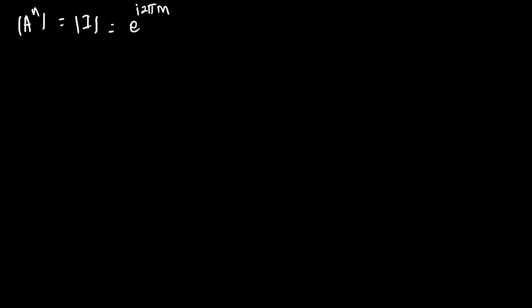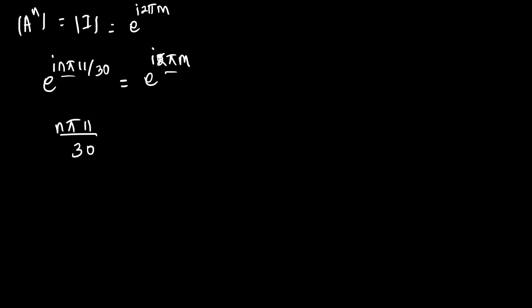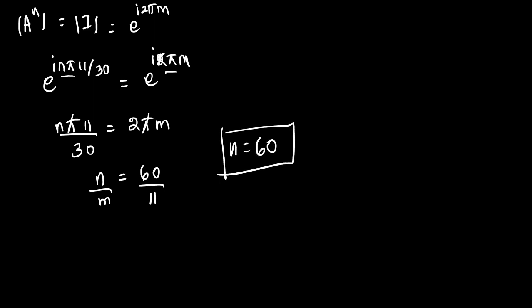Okay. So now I'm going to equate both, which is e power i n pi 11 by 30 equal to e power i 2 pi m. Now I'm going to equate the exponent terms, that is the coefficients. n pi 11 by 30 is equal to 2 pi m. Pi and pi will get cancelled, and n by m will be 60 by 11. So when you equate the ratios, you can directly say that n will be 60, and that is the smallest value.